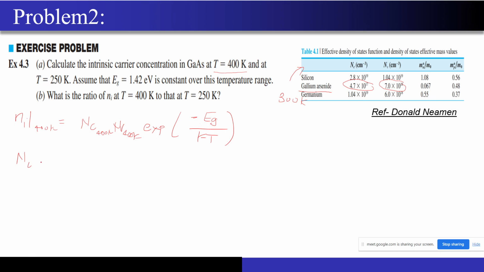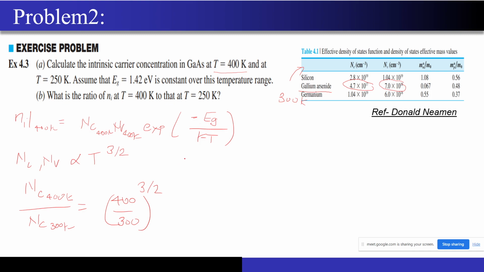You know, Nc or Nv are proportional to T to the power 3 by 2. If you go back to the formula, they are proportional to T to the power 3 by 2. So what does this mean? If I have Nc at 400 Kelvin and Nc at 300 Kelvin, this ratio will be nothing but 400 divided by 300, to the power 3 by 2. So this is what this ratio tells me. Now I can write Nc at 400 and Nv at 400 in terms of 300 Kelvin.